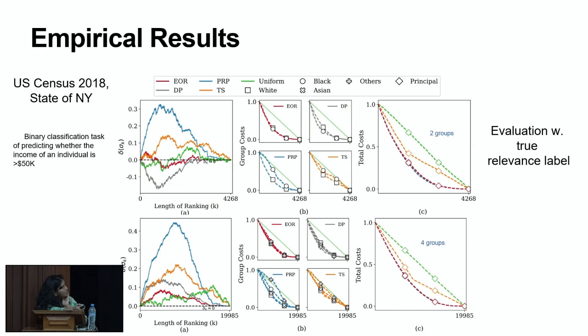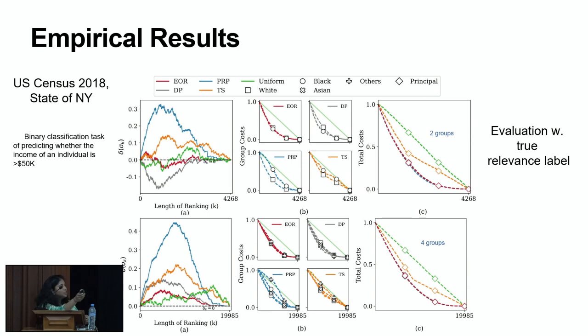We also have this for real-world data sets of US Census for the state of New York with this classification task of predicting income of an individual that we can then use as a proxy. And what I want to say here is that we do it for 2 groups where individuals have white or black African American racial group membership, and also for 4 groups, multiple groups, where they have Asian or other type of group membership. And in all of the cases, our results hold about distributing the cost burden more evenly and more effective rankings.